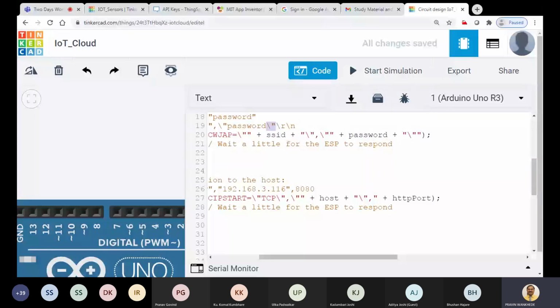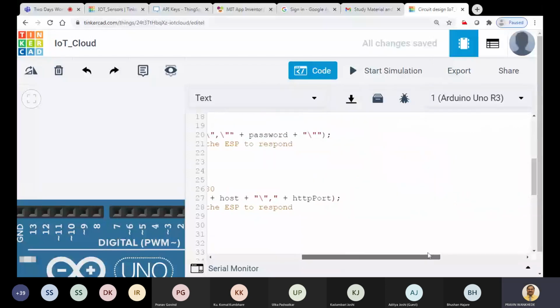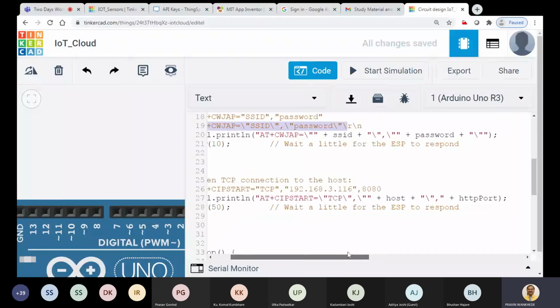Now you see there is no \r and \n, that is, the carriage return is not there, but we are using the ln along with Serial.println, so it already adds the new line along with this command. So we don't need to write the carriage return and the new line here. Everything we have written here in text format.